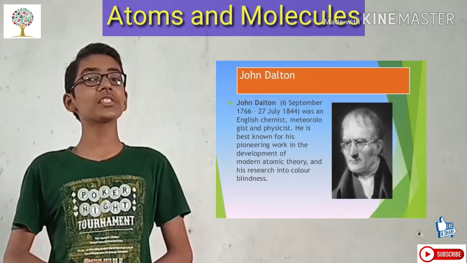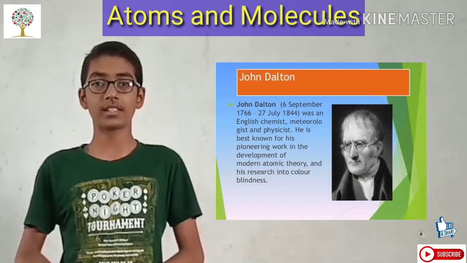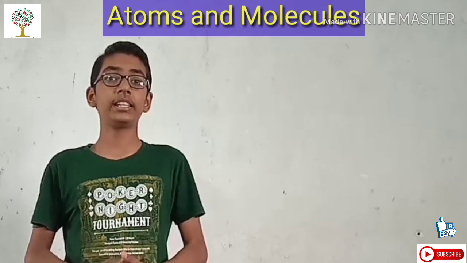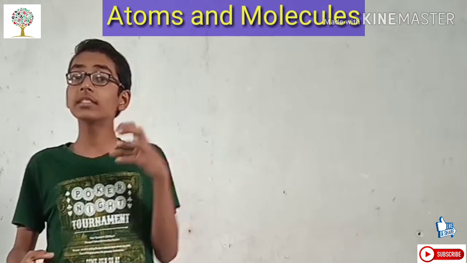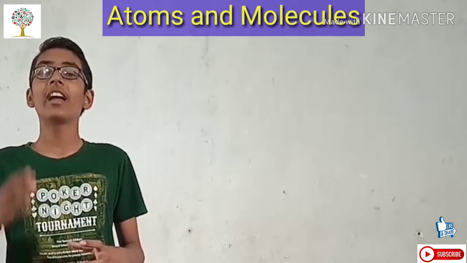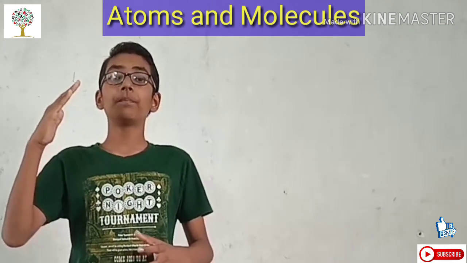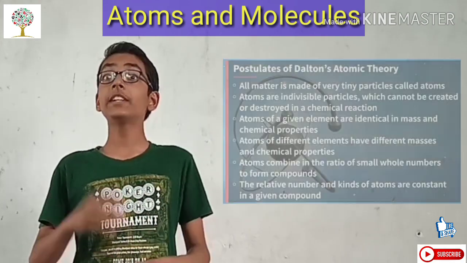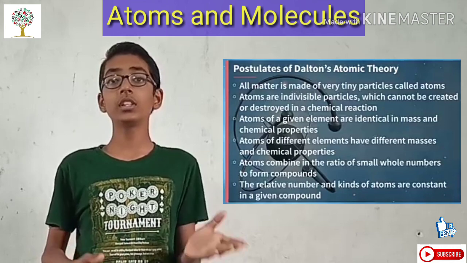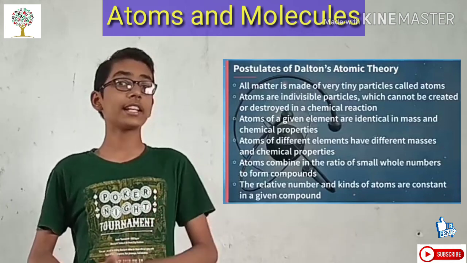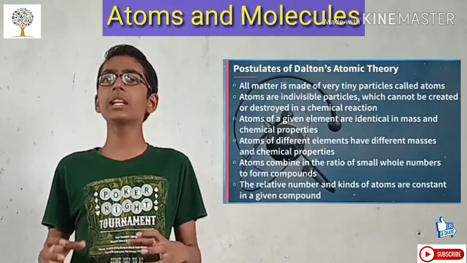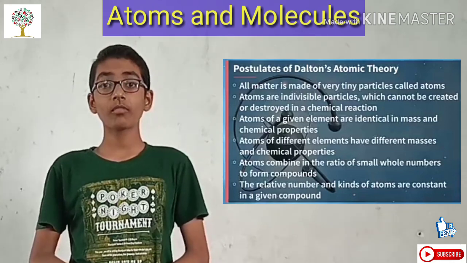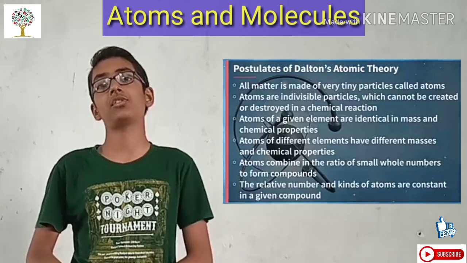Here is a brief introduction about John Dalton. You can take a look through it. So let us study John Dalton's atomic theory. He gave some theory, and based on this theory only, we could give appropriate explanation to these two laws. So first, he gave the definition of atoms. Here is the first postulate of Dalton's atomic theory: all the matter is made up of tiny particles, and these particles are called atoms.